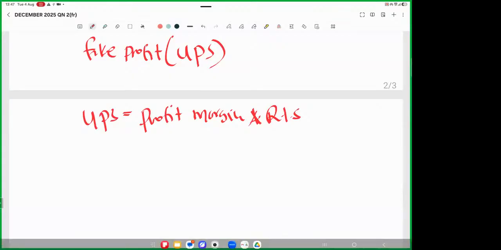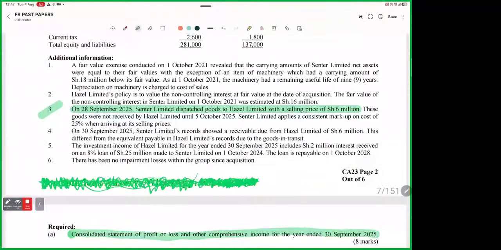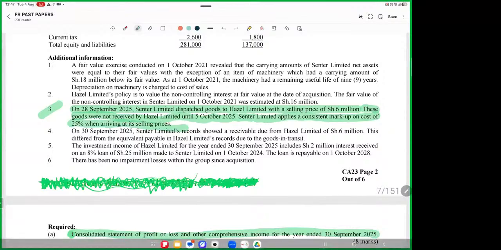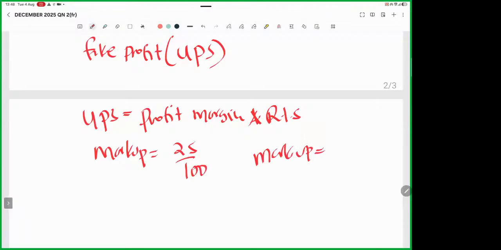So this examiner gave me a markup. He told me, you can see that these goods were not received by Azure Limited until 5th October 2025. Centel Limited applies a consistent markup on cost of 25% when arriving at these selling prices. Ladies and gentlemen, please listen very, very carefully. When they give me markup, I must change it. So markup is 25 over 100. So remember, if your markup is A over B.